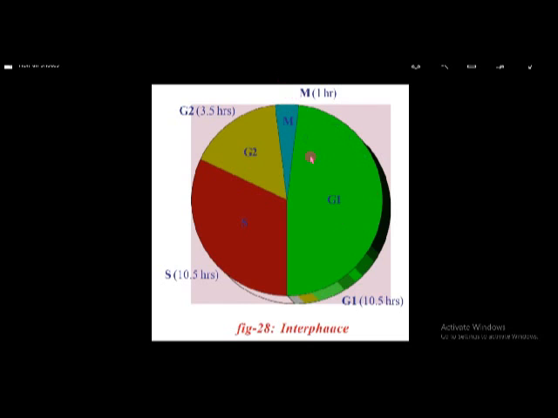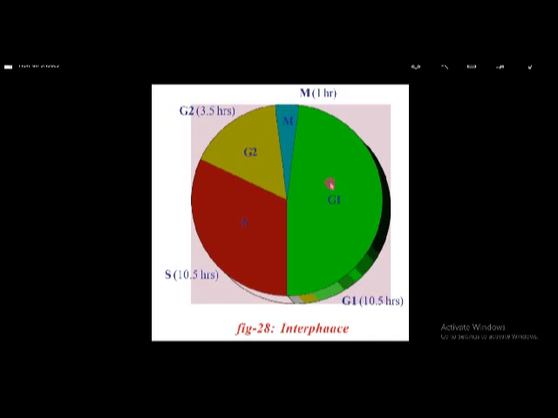And in the G1 phase, G1 means gap 1, nothing happens. And S means synthesis, that means the materials required for cell division are synthesized in this phase. That means synthesis of new DNA, synthesis of proteins, etc., takes place in this phase. And G2 means gap 2.